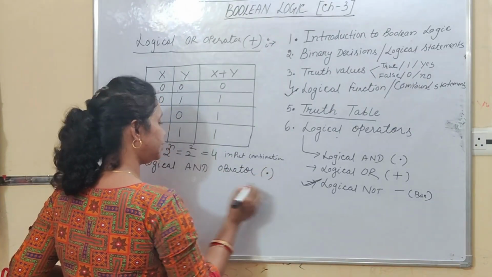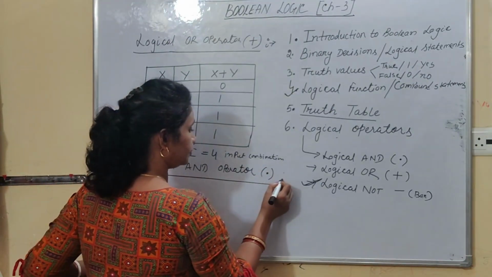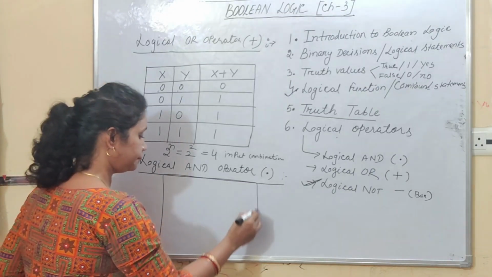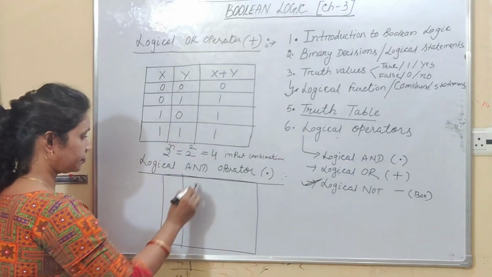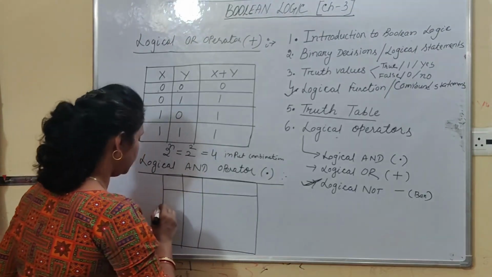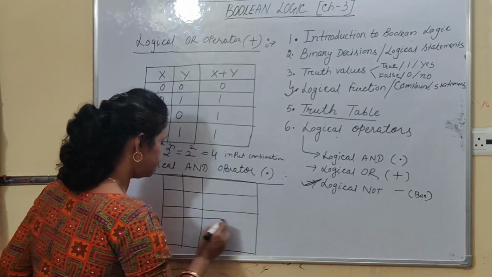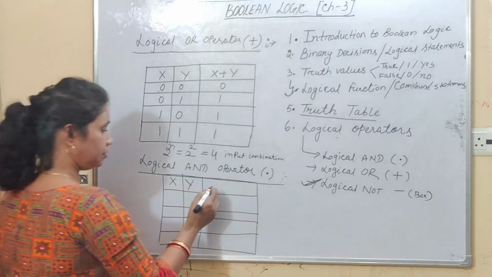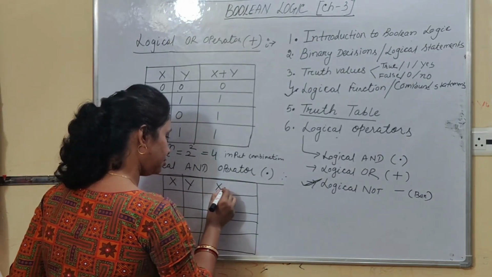Logical AND operator is denoted by dot. Right, students? So here two variables truth table. After that I will discuss the three variable truth table also. So the AND operator symbol is dot, so x dot y.